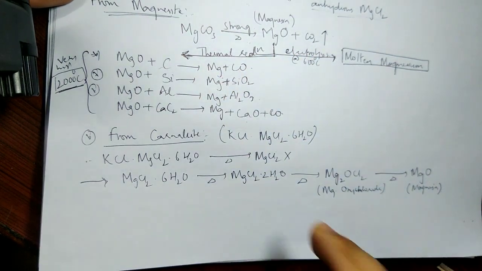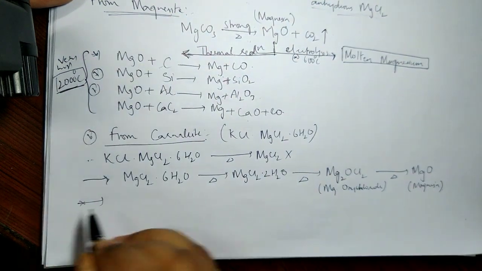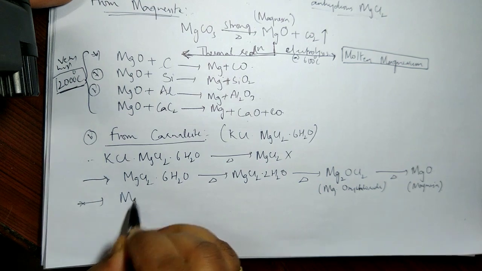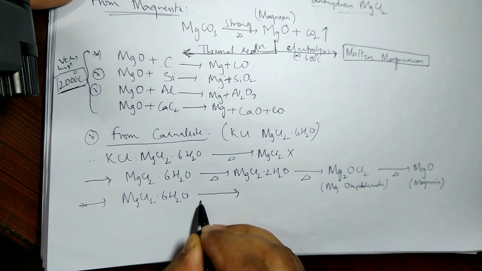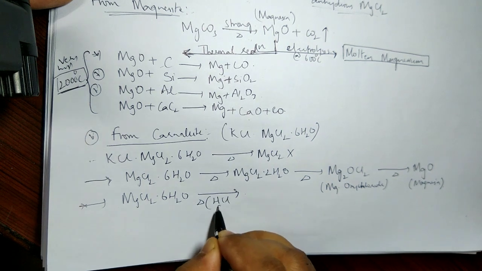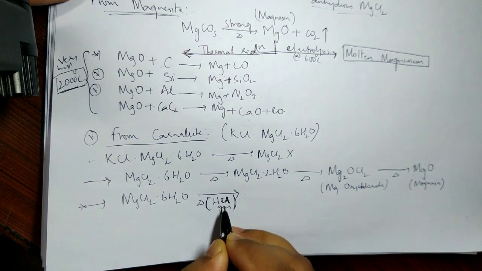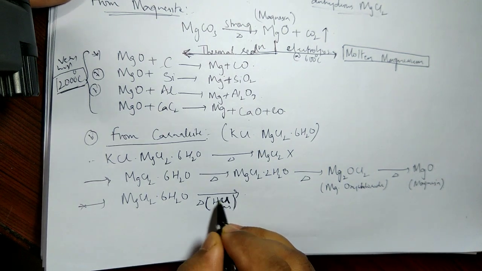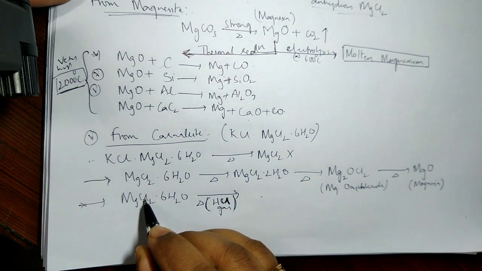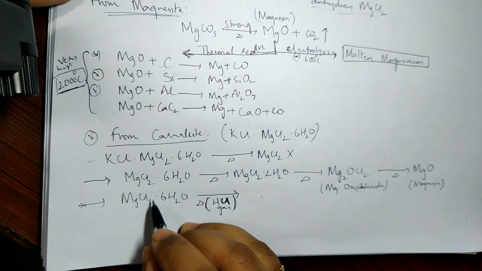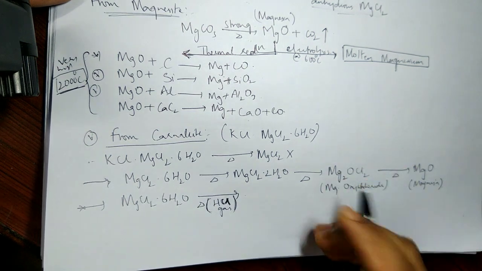But if I strictly want it from magnesium chloride only, then what do I do? The alternative way is this: I heat it in the presence of hydrochloric gas. What does this HCl gas do? You will see that the hydrogen takes the oxygen from here, and the chlorine bonds with the magnesium rather than oxygen, such that instead of forming Mg2OCl2, it forms MgCl2.